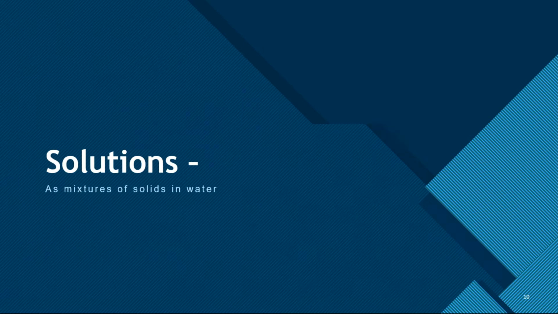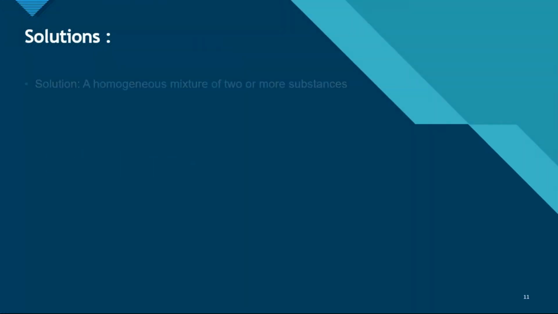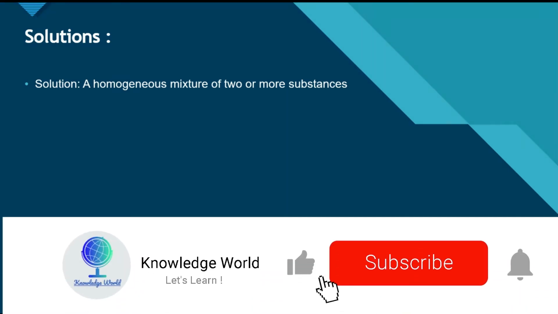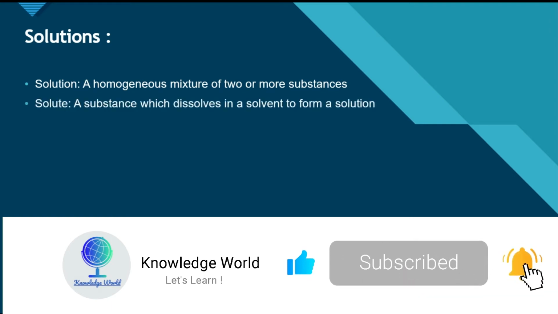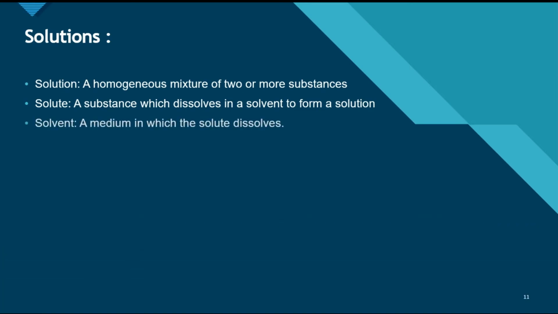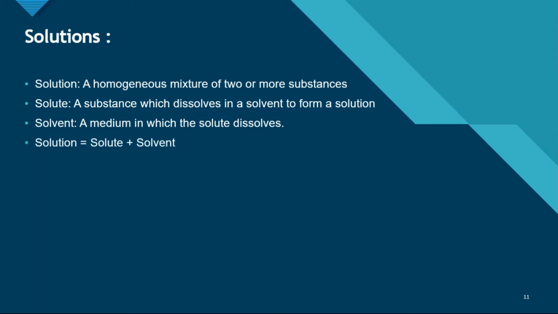So now let's talk about solutions, as mixtures of solids in water. So what is a solution? A solution is a homogeneous mixture of two substances, the components of which cannot be seen separately. Solute. A substance which can dissolve in a solvent to form a solution. Solvent. A medium in which the solute dissolves. So solution equals solvent plus solute.